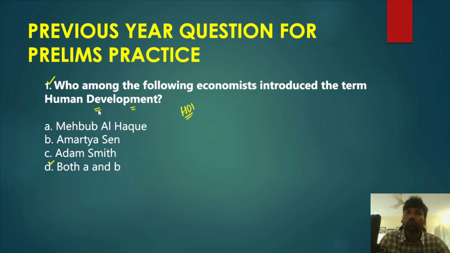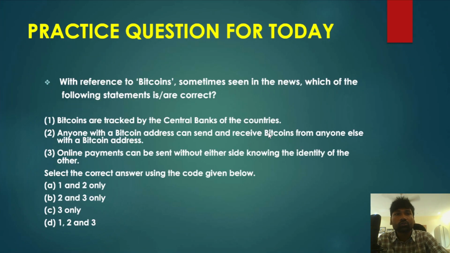So yesterday we discussed the Human Development Index and India's 134th rank in the Human Development Index. Please remember, it is an important question and you should also understand and identify the key indicators based on which the Human Development Index of different countries is calculated. Let's proceed to the next question.